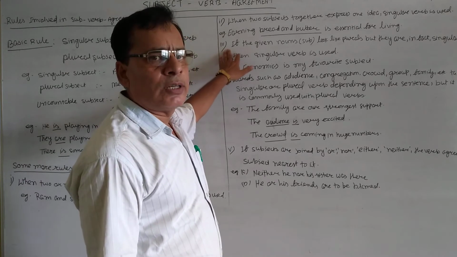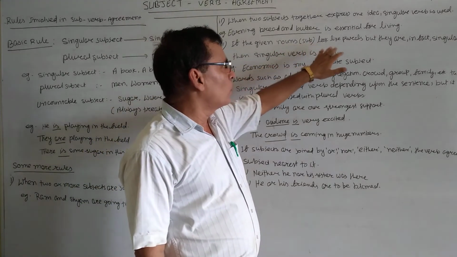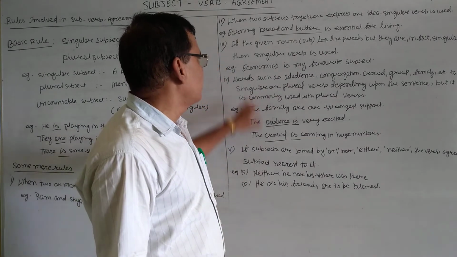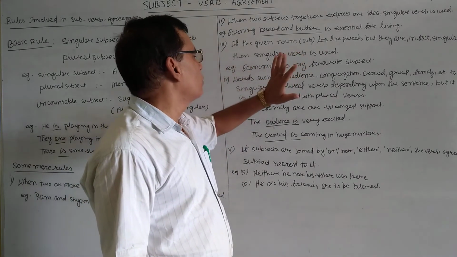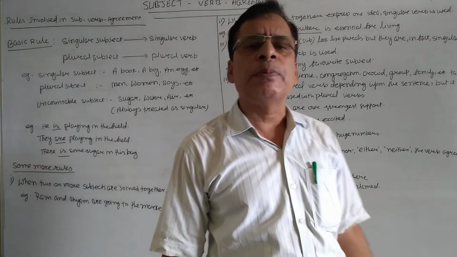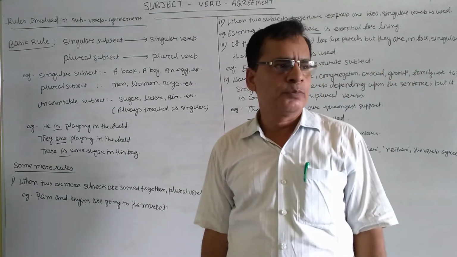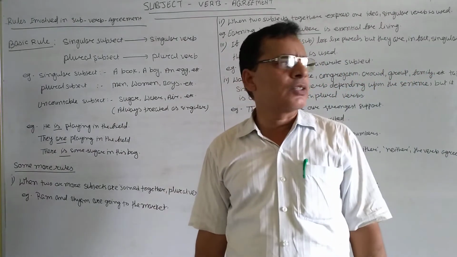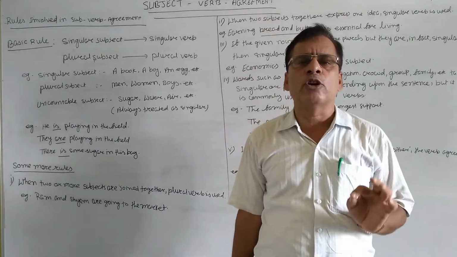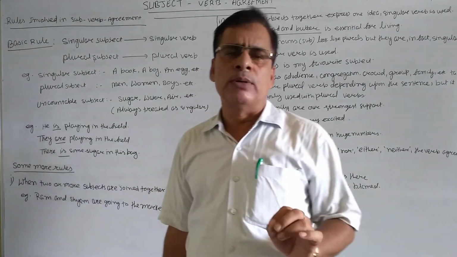Then rule number 3. If the given nouns look like plurals but are in fact singular, then singular verb is used. Some nouns appear plural, but in fact they are singular. Commonly, students know that when s or es is used at the end of a noun, it becomes plural.